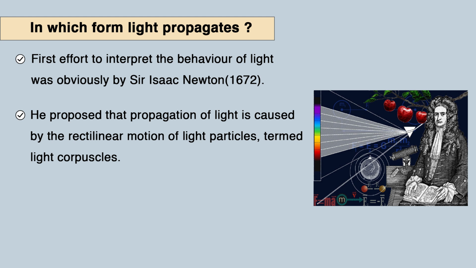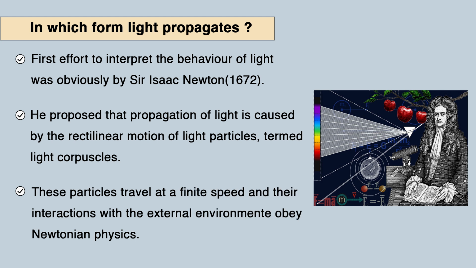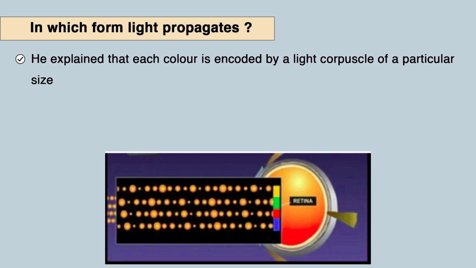He proposed that the propagation of light is caused by the rectilinear motion of light particles, and he called these light particles light corpuscles. Light has different sizes of particles, and these particles travel with a finite speed, known as the speed of light, whose value is calculated as 3 × 10⁸ meters per second in vacuum, and their interaction with the external environment obeys Newtonian physics, the physics which we have studied up to our school levels. So this is the particle picture of light, and he also explained the colors.